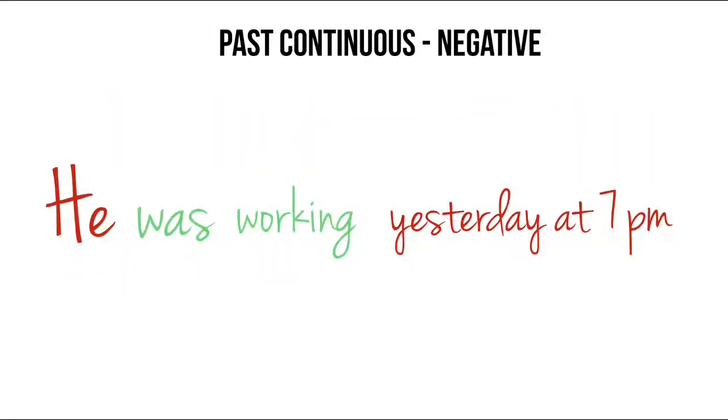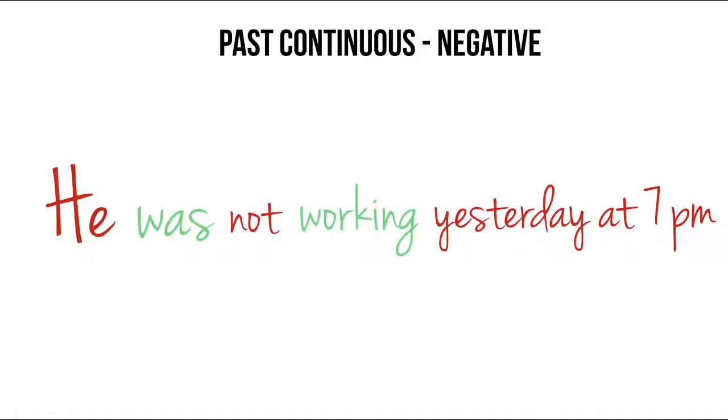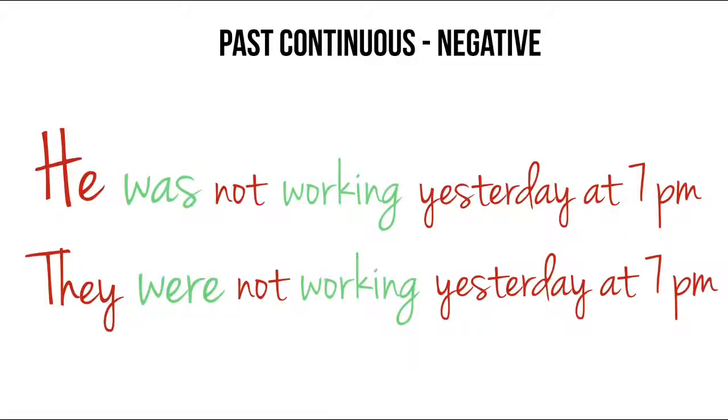And it's very easy to make the negative form of past continuous. Look. Just put not after the verb be. Was not. He was not working yesterday at 7 p.m. They were not working yesterday at 7 p.m.